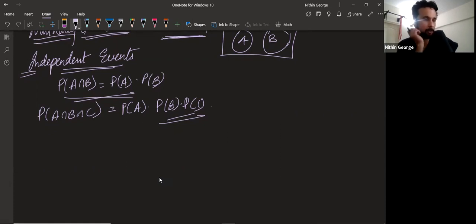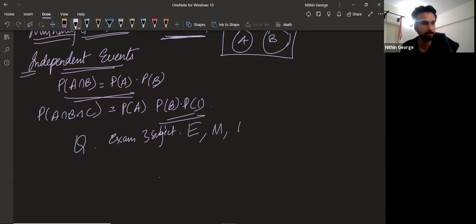Okay, write the question down. A candidate has to appear in an exam in 3 subjects. Exam with 3 subjects, 1 candidate. The 3 subjects are English, math, and physics. The probability of passing these subjects are 0.5, 0.7, 0.9 respectively.